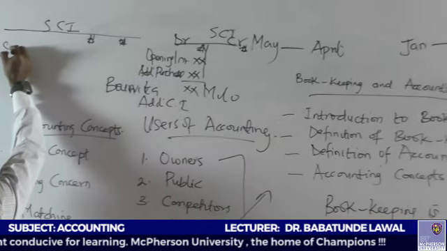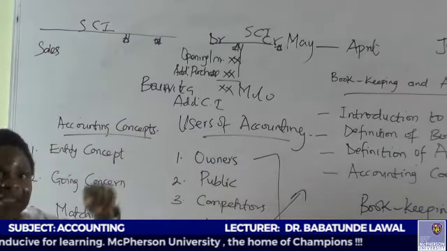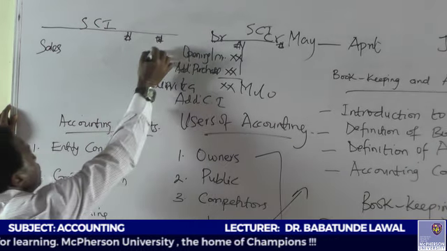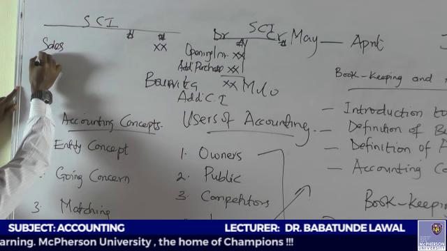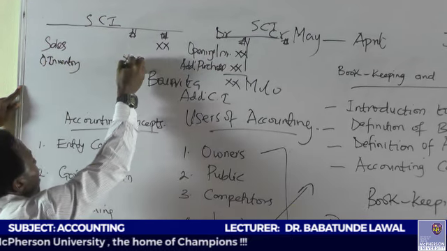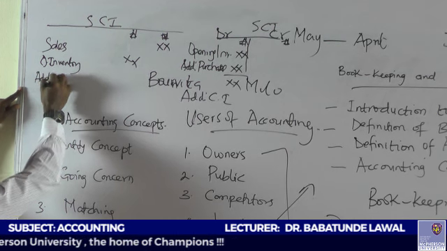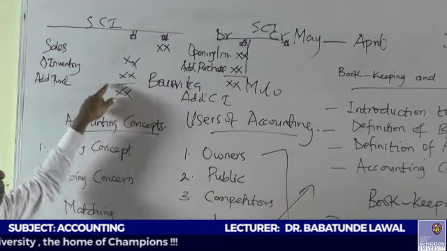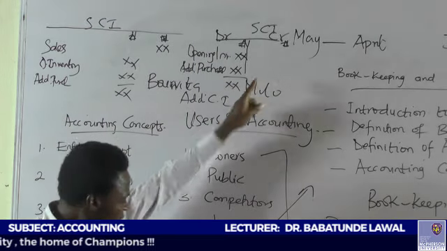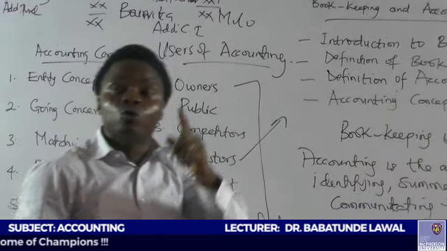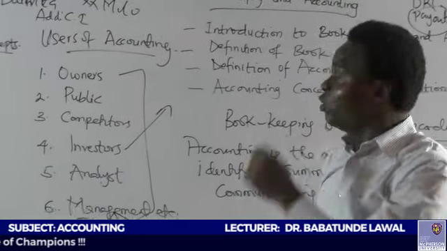I now write here, sales. Of course, sales is an income. When you receive money, your account is credited, so I put sales here. And I come and say opening inventory, I put it here. I say add purchases, I put it here. You can see what I've done in vertical format is the same thing I've done in T format. That is consistency. Whatever method you choose to adopt, you must be consistent with it.